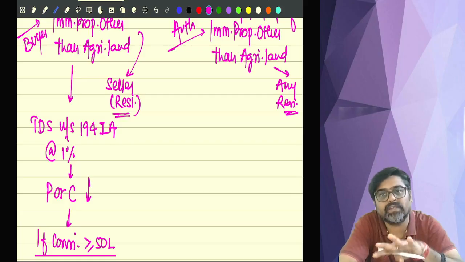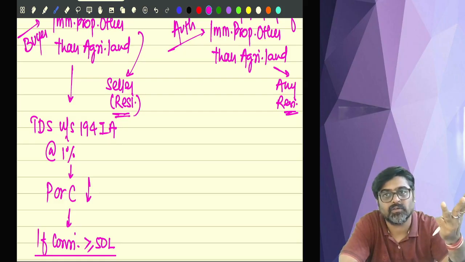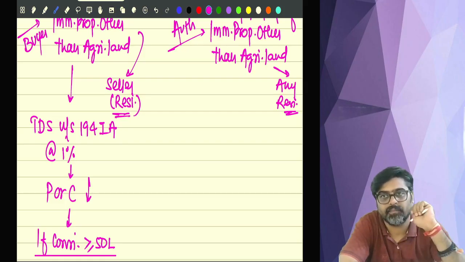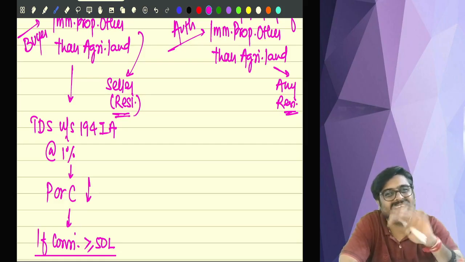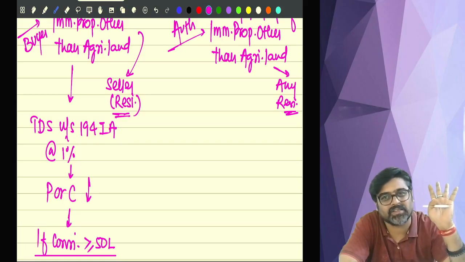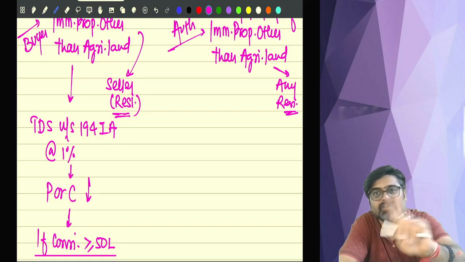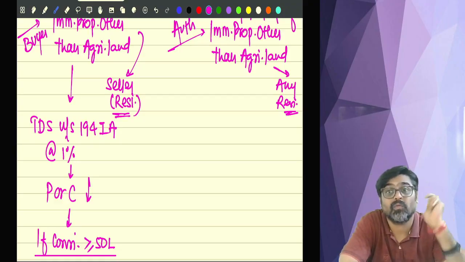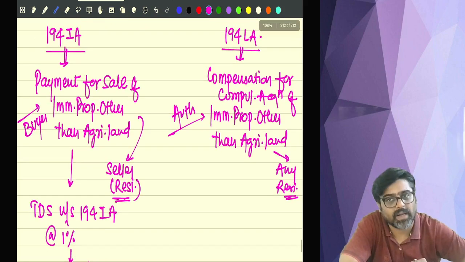And in the month in which he has deducted the TDS, from the end of that month within 30 days, he has to pay the TDS which he has deducted through filing a challan. Then he is not required to do any other compliances, TDS compliances. His PAN will be sufficient. Only his PAN will be sufficient. TDS compliances separately he is not supposed to do. Understanding? 194 IA.